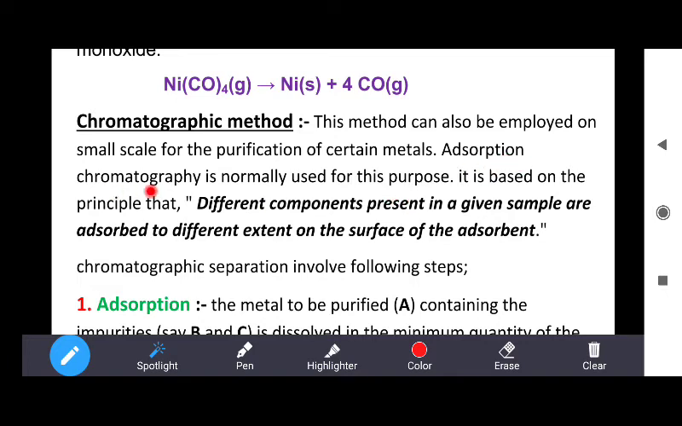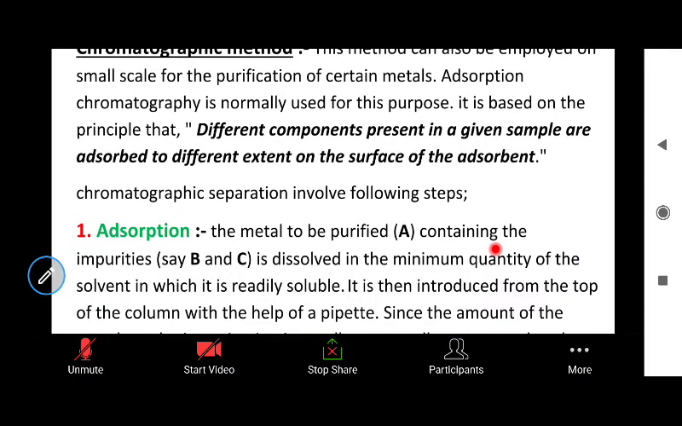For this purpose, we will use adsorption chromatography. It is based on the principle that different components present in a given sample are adsorbed to different extents on the surface of the adsorbent. So this is the basic principle of adsorption chromatography. I will explain it with the help of some steps.